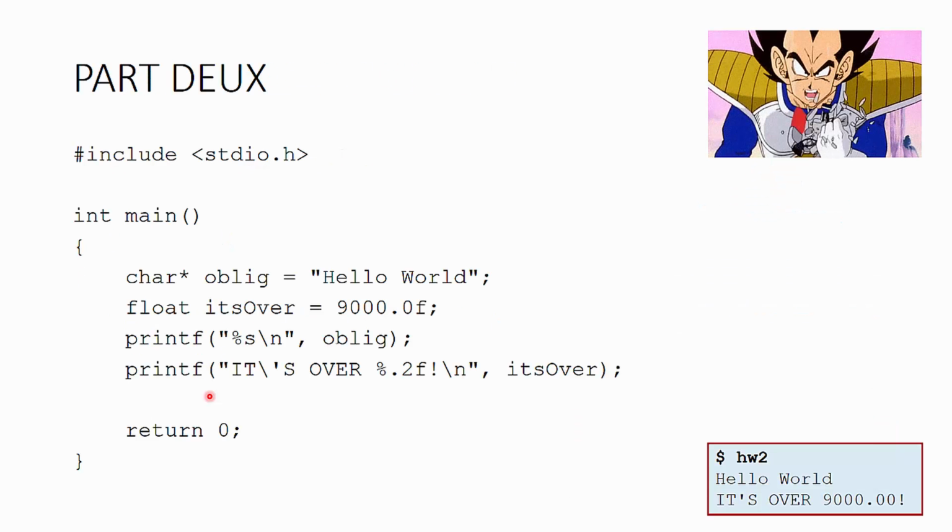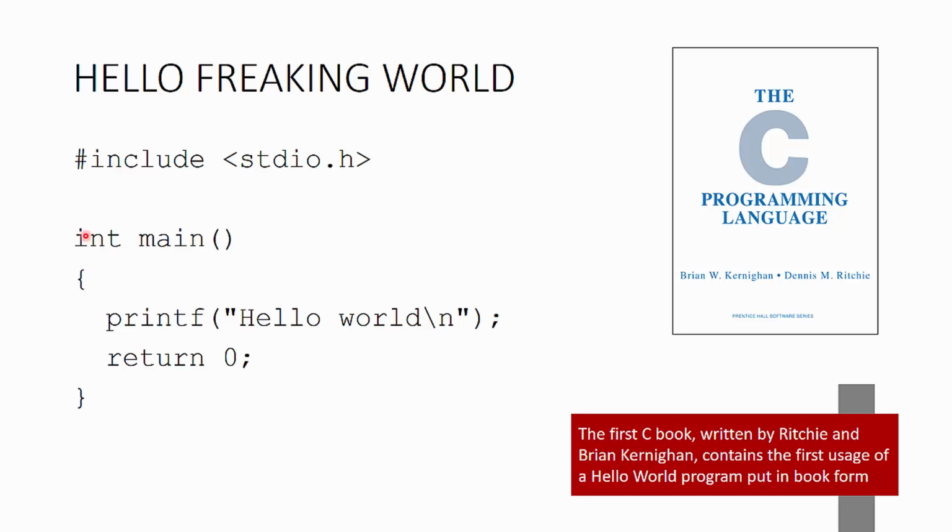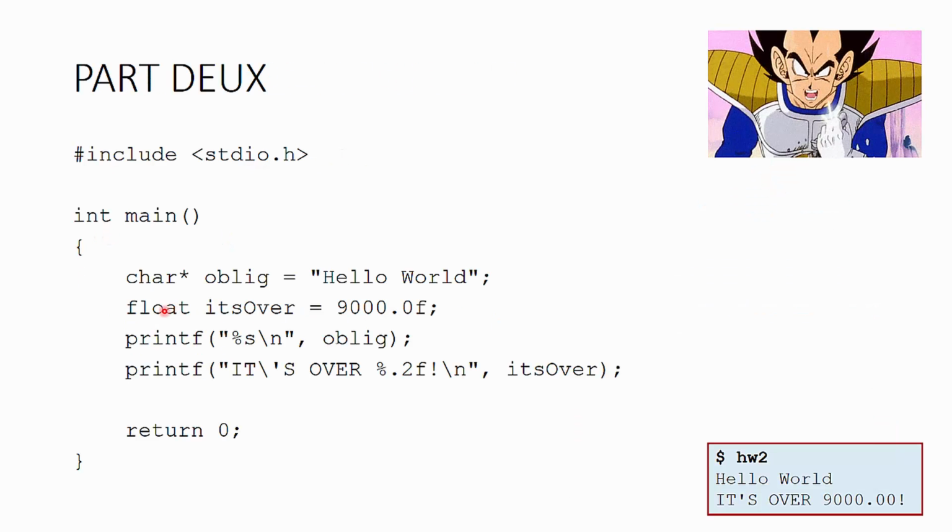For part 2 here, let's take a look at a slightly more complicated version of printf. In this case, the over 9,000 value is stuffed into what's called a floating point number here in our second line. By contrast to our first slide where we had an integer, this one loads a floating point number, and floating point numbers have an f after the decimal points and numbers here so that we can tell that they're floating points. Above that, though, we have our first pointer.